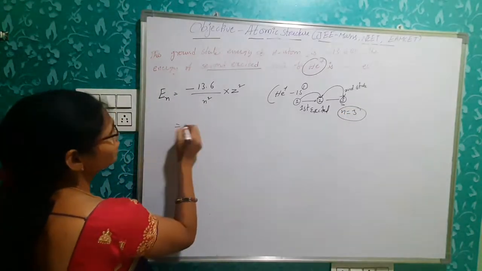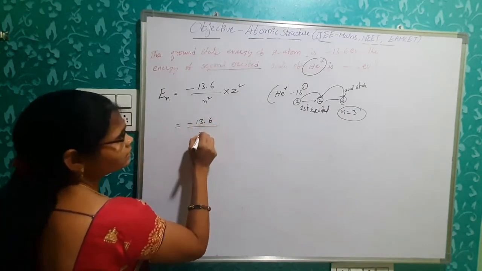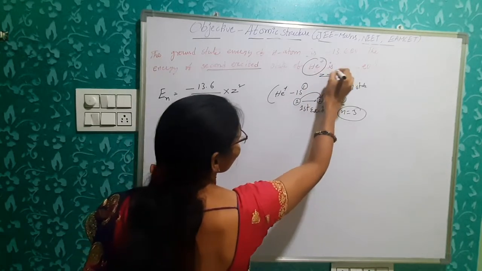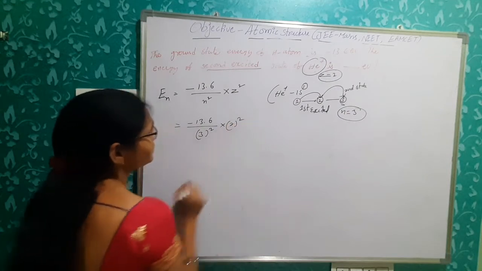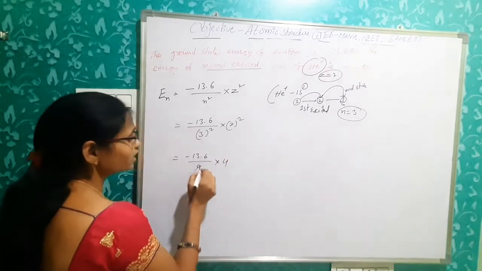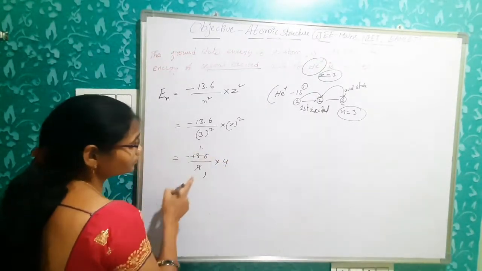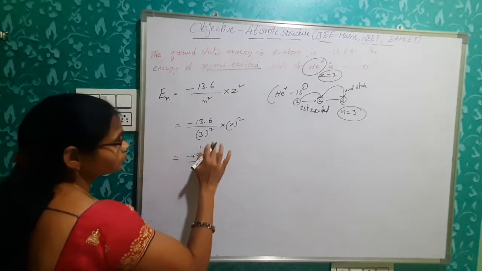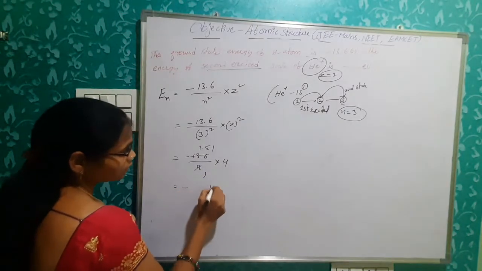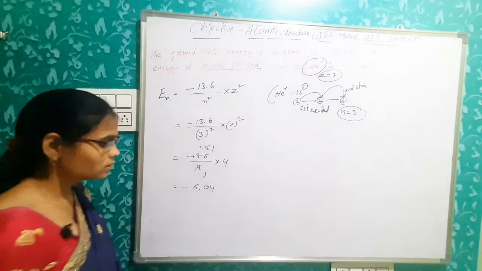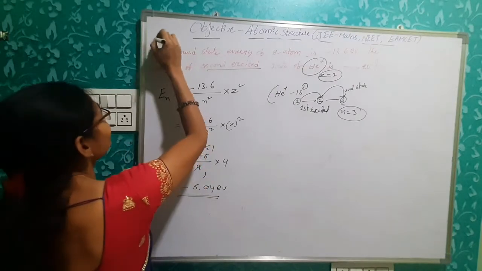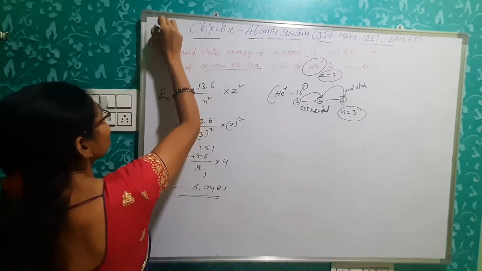Clear? So simply minus 13.6 by 3 square into, what is the atomic number of helium? Z is nothing but 2. So 2 square. Okay. Minus 13.6 by 9 into 4. 13.6 by 9 is how many times? 1.51. Okay. By multiplying these two, we'll get minus 6.04 electron volts. This is also a previous year question. It came in 2019 JEE Mains.